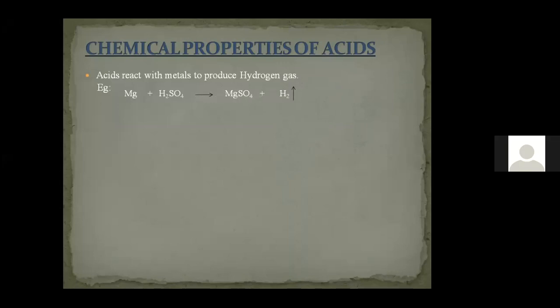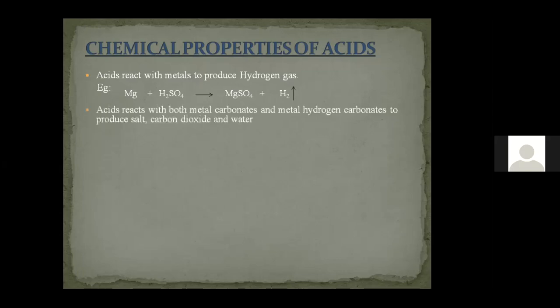So for any metal, we can consider zinc, we can consider copper, when it is made to react with sulfuric acid or any acid, it liberates hydrogen gas from the reaction mixture. So that is the first chemical property of acid.